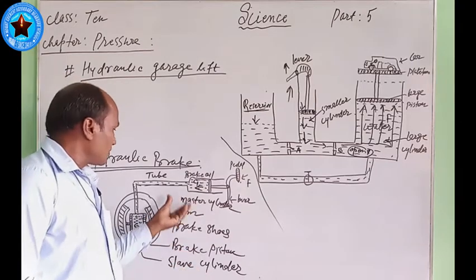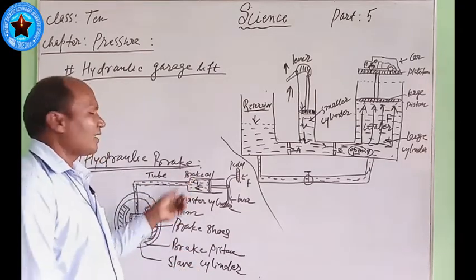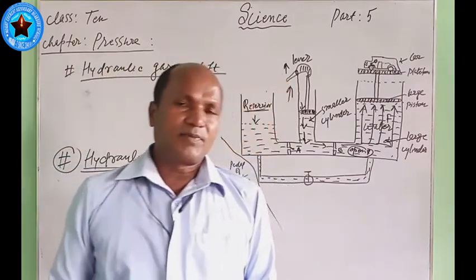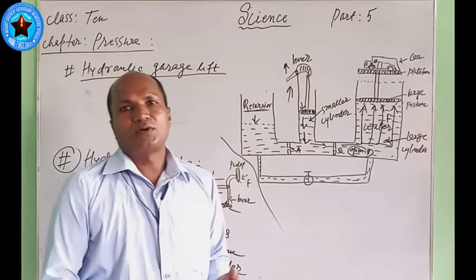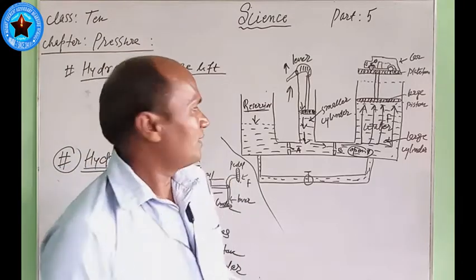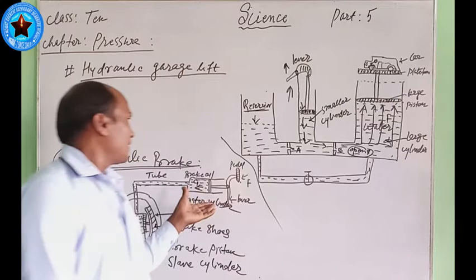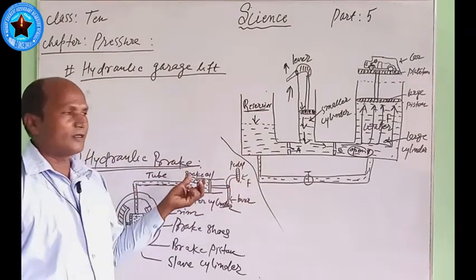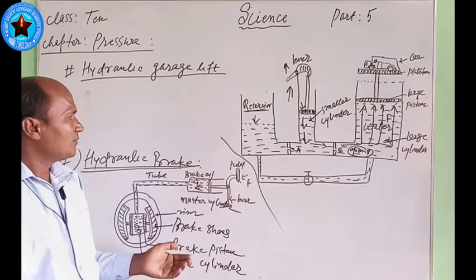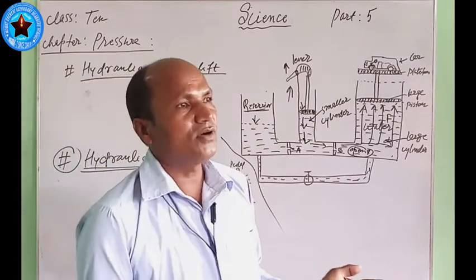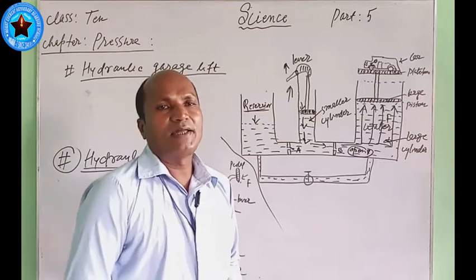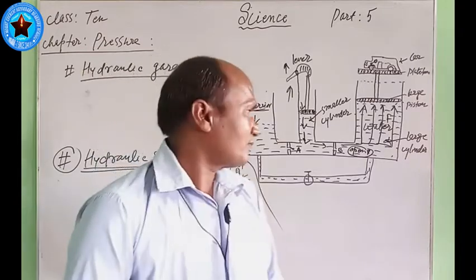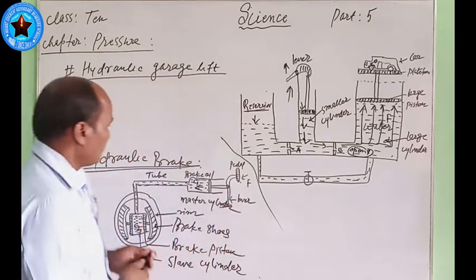Here is one model of this hydraulic brake, and how it is used in heavy vehicles, meaning large vehicles like bus, jeep, truck, etc. Nowadays, in all vehicles from lighter to heavy, this hydraulic brake is used. So how does it work? A driver, even a person of very small weight, by applying less force, can stop a loaded truck. How? Here you look now.